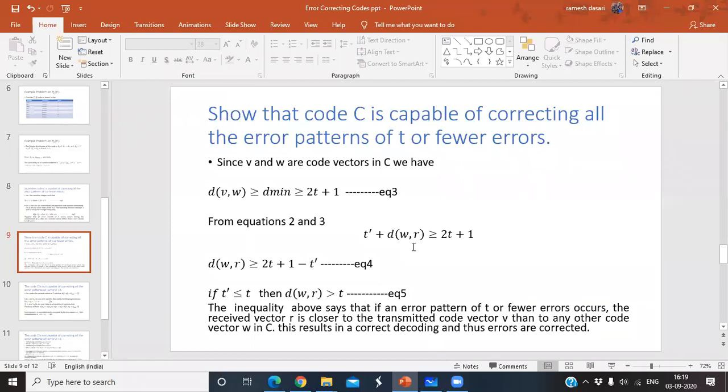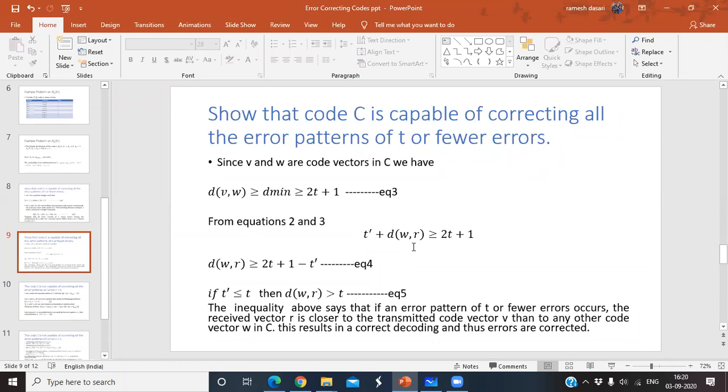Error pattern with t dash errors. The t dash value is less than or equal to t, or greater than t. So what happens whenever t dash is greater than t, and what happens whenever t dash is less than or equal to t? According to this question, you have to prove that whenever t dash is less than or equal to t, the code can correct all the error patterns. And whenever t dash is greater than t, the code is not capable of correcting the errors. That is also you have to show.